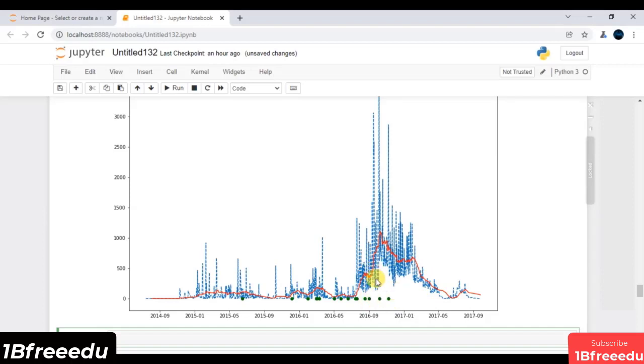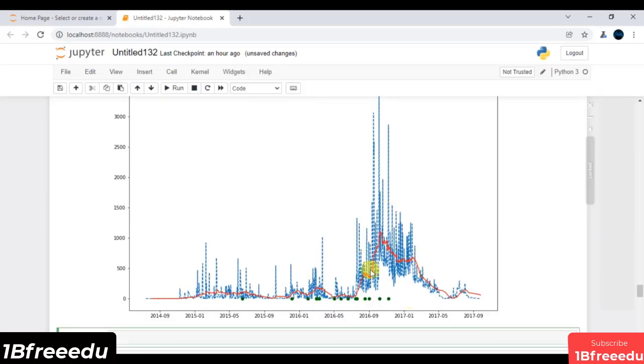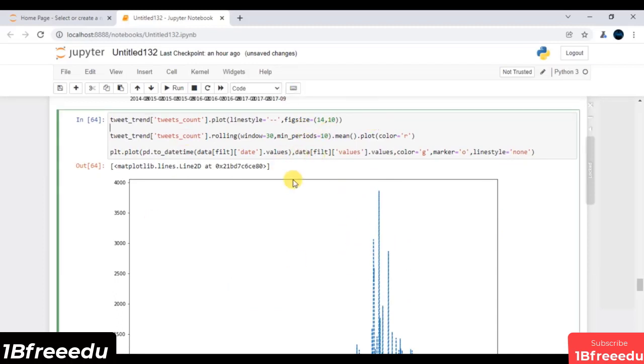And of course, from this visualization you can come up with this conclusion. Yes, the US president was elected on 8th of November 2016, which is my last green dot on this plot. And we can observe we have a lot of tweet activity near the end of this campaign. Again, if you want to customize it, you can assign some x label, some y label, some title as well. That's not rocket science.